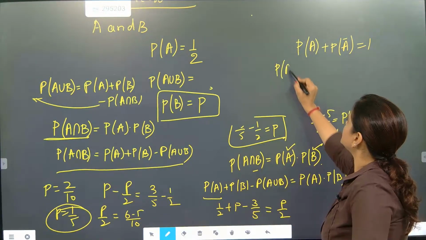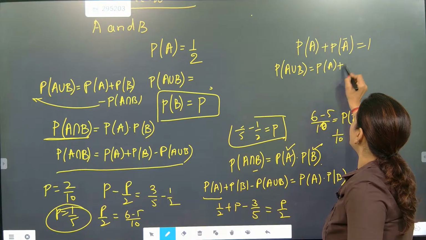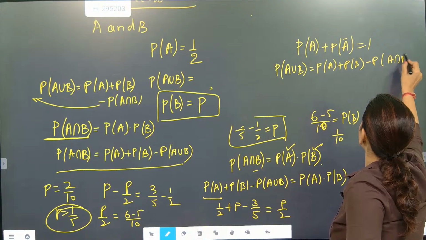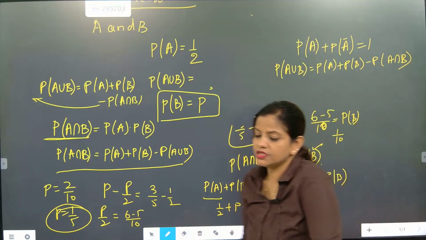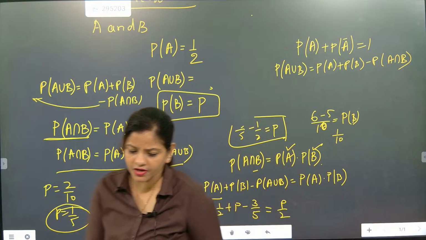Another formula is P of A union B is equal to P of A plus P of B minus P of A intersection B. This is the second formula, beta. So this is the most important part. I hope everybody understood. Can you tell me, did you understand till here?